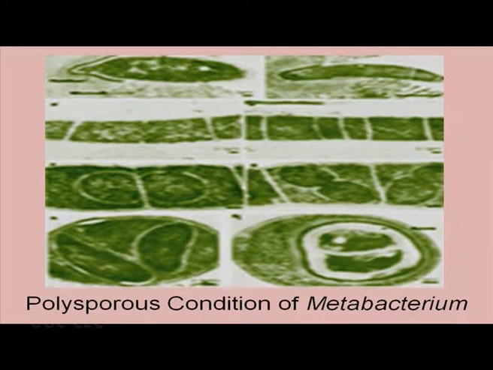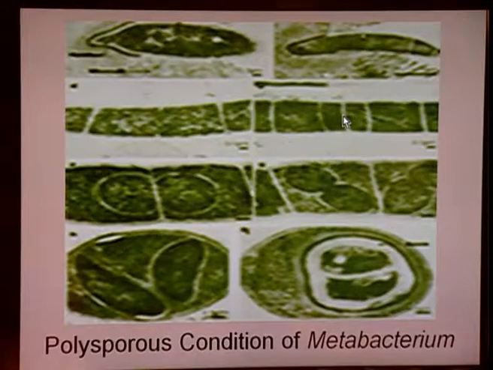This Metabacterium is a filamentous or elongated cell, and at the time of asexual reproduction, it is actually increasing in size. And as it increases, you can see that they develop segmentation, specific segments. And as these segments are formed, they are producing a typical segmented filamentous bacteria, and this SFB will produce small cells inside.